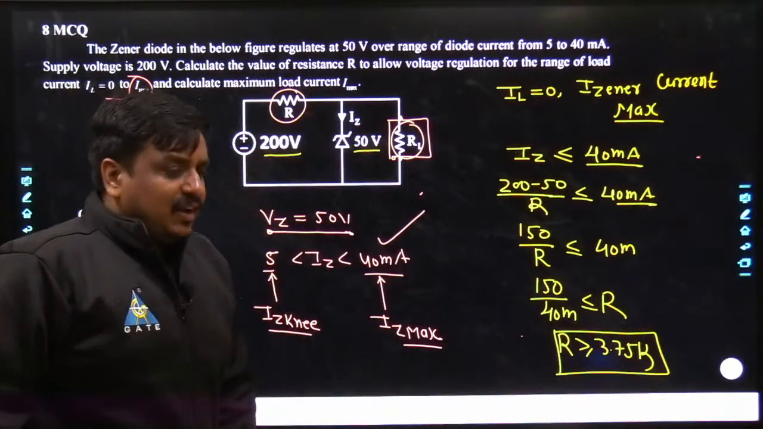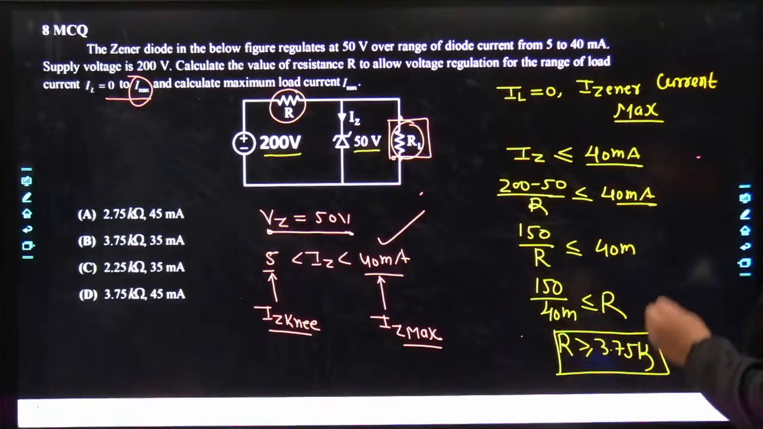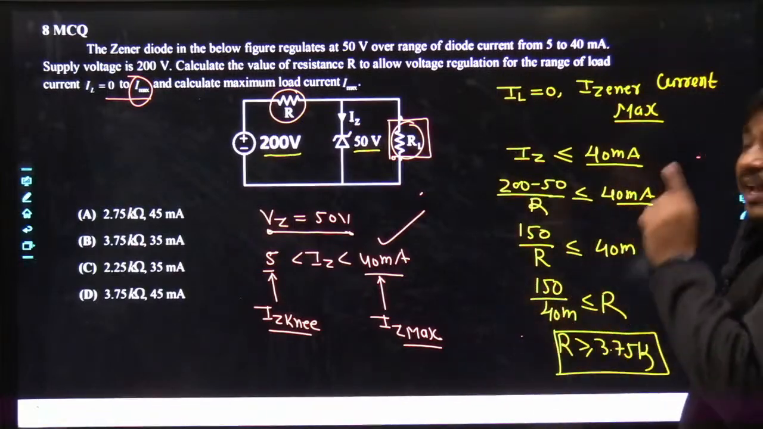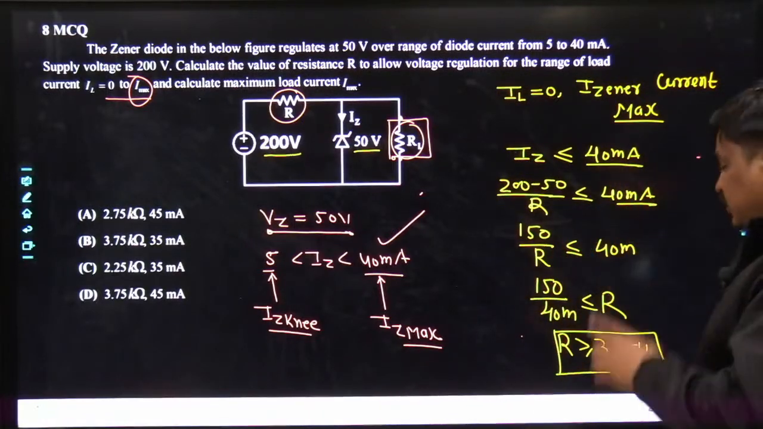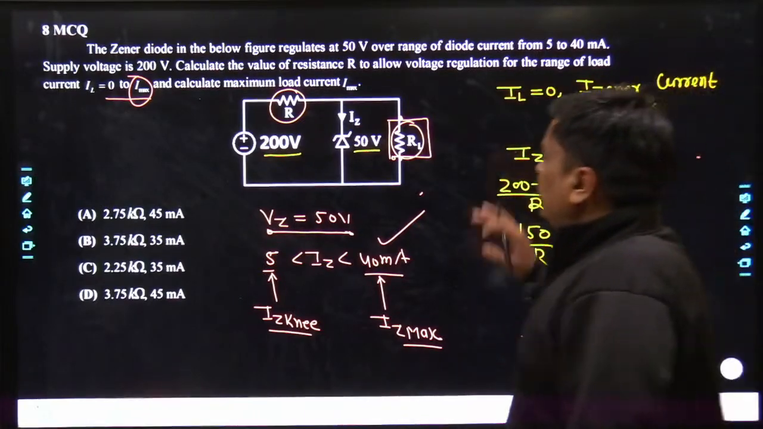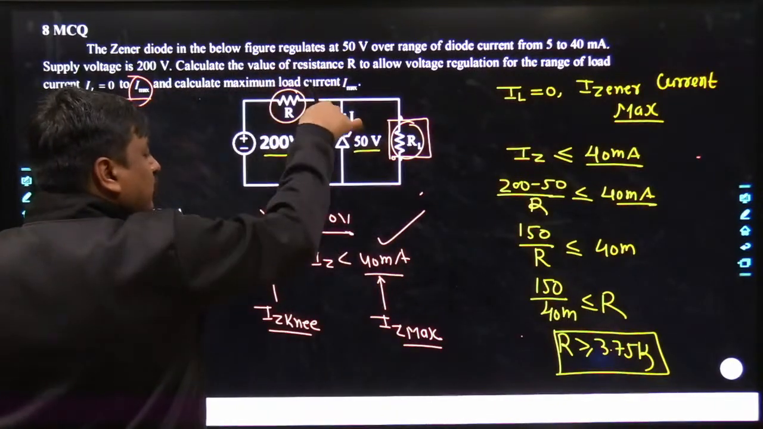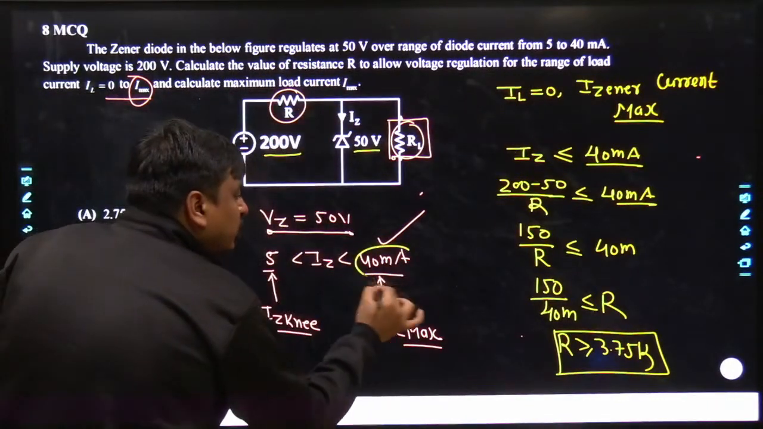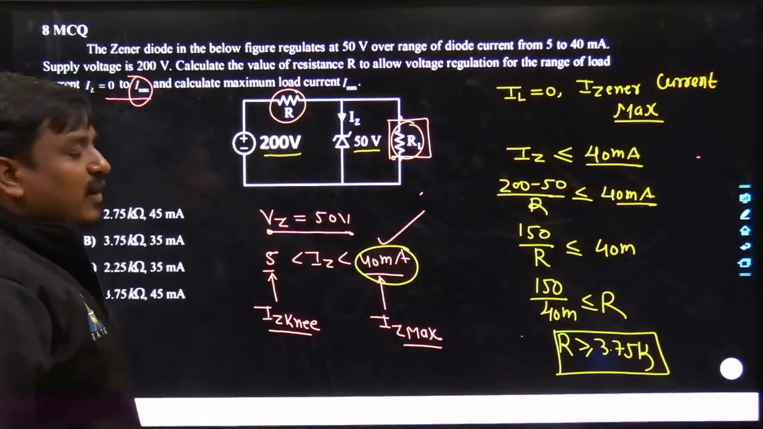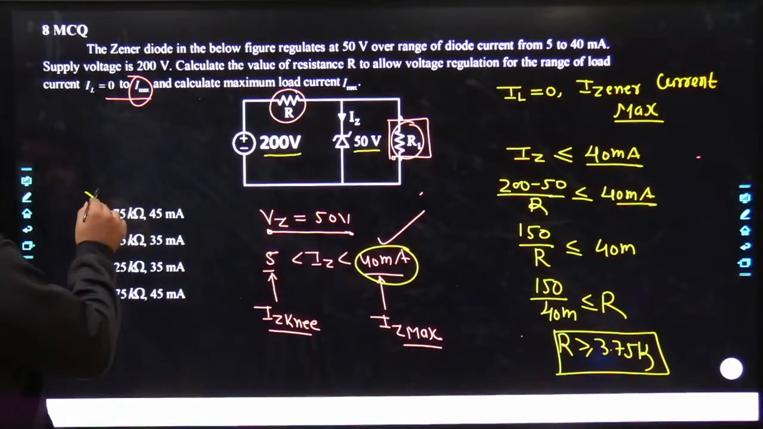Keep in mind, practically I would keep the value of R a little bit higher. I would not design any circuit at the verge of the calculation. So I would keep it certainly greater than 3.75, such that even if the load is open circuited, the flow of current going through the diode would always be lesser than 40 milliampere. So at least the value of R got to be known. Obviously 2.75 cannot be the answer.